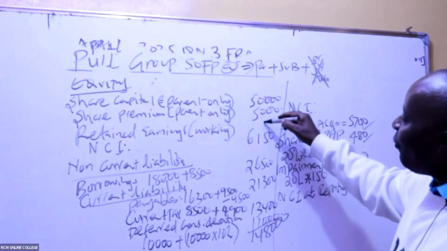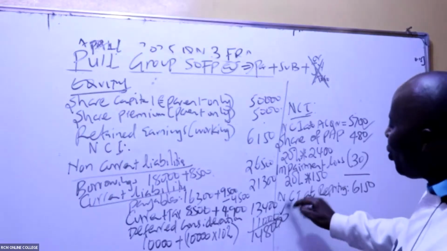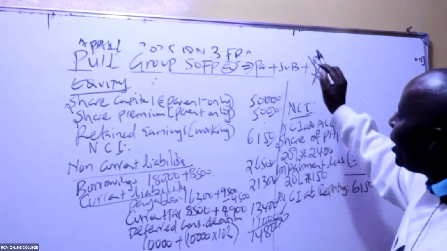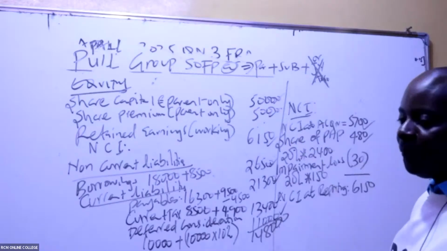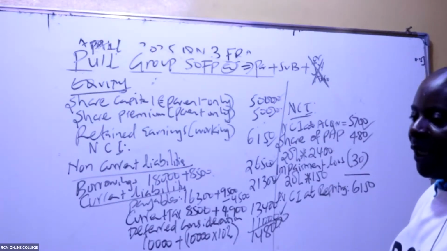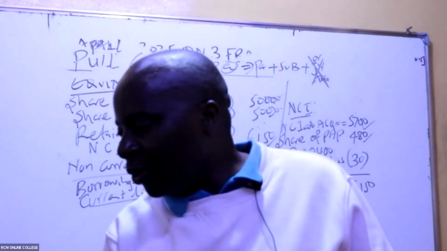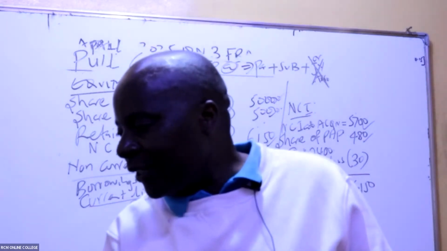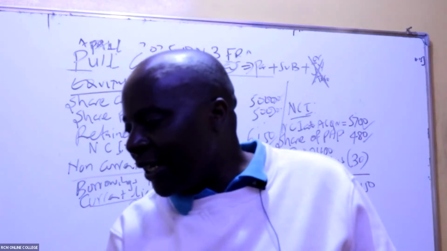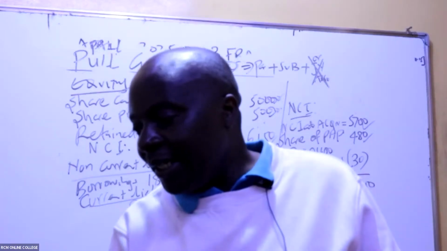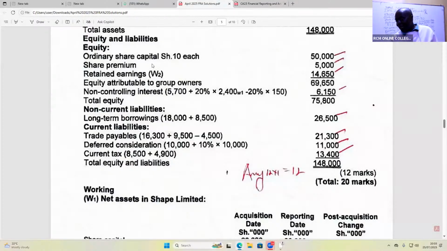So if you want to get the balancing figure, which is retained earnings, you take 148,000 and subtract this, subtract this, subtract everything. You'll be able to get retained earnings. Are you able to get it, my good students? Anybody who is able to subtract that very fast is getting 14,650, isn't it? That is the easiest way of getting the retained earnings figure. Let it be a balancing figure.